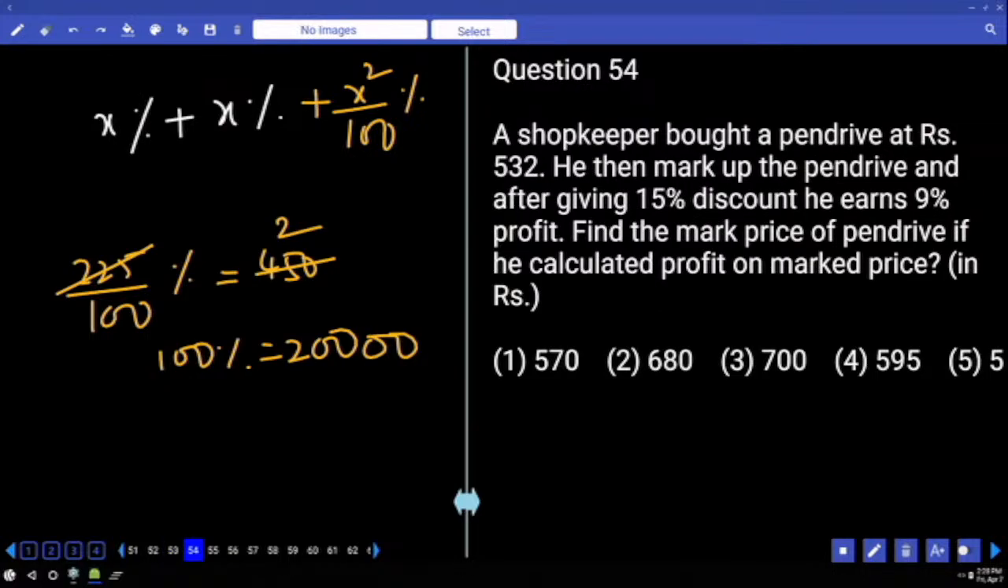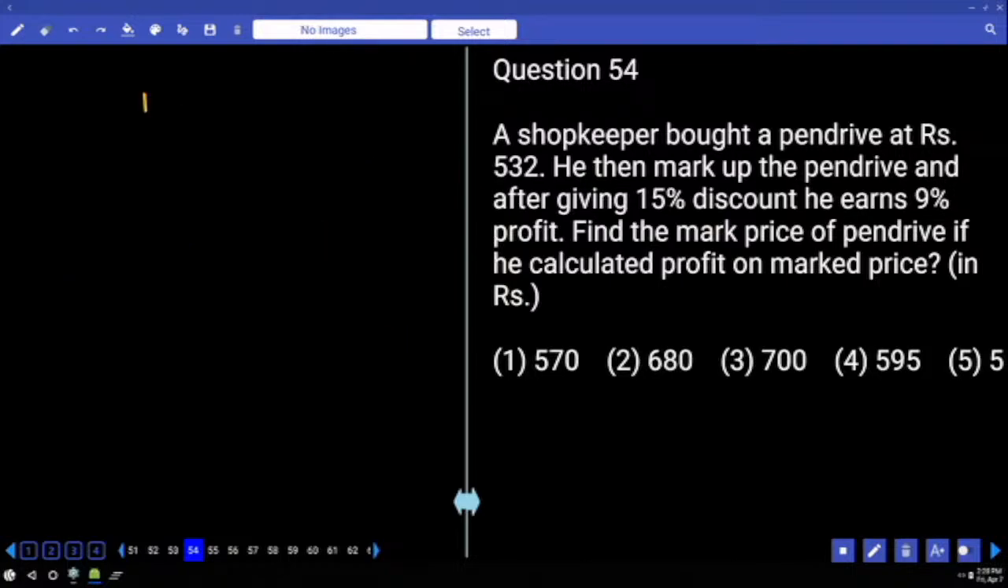The shopkeeper bought a pen drive at 532 rupees. He then marked up the pen drive and offer given 15% discount. He earns 9% profit. Find the market price of the pen drive if he calculated profit on market price. Profit on market price. Market price అంటే ఇది బొందా. సరే ఏదో ఒకటి చేద్దాం. Let us assume market price is equal to 100%.